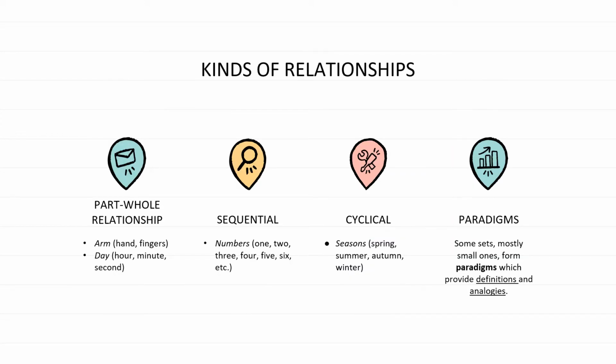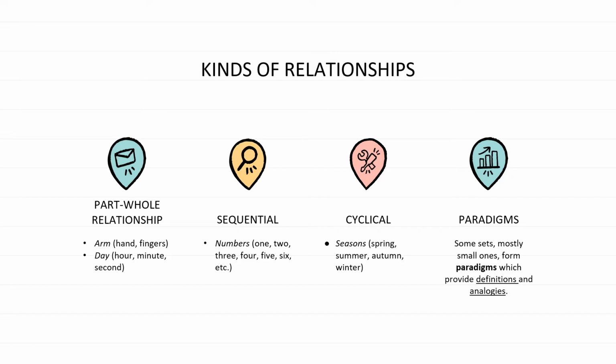There are some kinds of relationships in lexical fields. The first one is part-whole relationship, and here we have some examples. The first one is arm, and the second one is day. So arm includes hand, which automatically includes finger. So a part-whole relationship consists of things that are part of the set and that make the set a whole. In arm, hand and fingers are included, so it would make arm a whole.